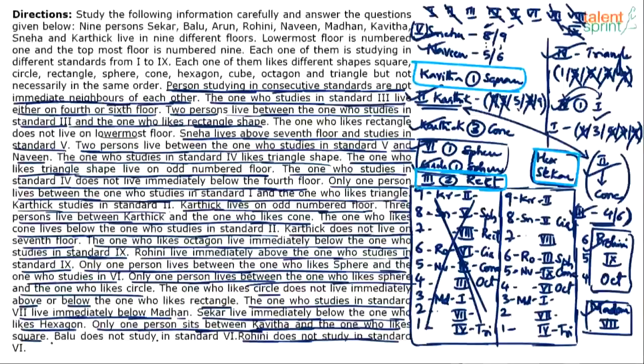These 3 points should help us complete, but you may have to try multiple possibilities, you see, because each one there is giving us 2 possibilities. Kavitha with a gap of 1 and square, see, Kavitha can come here, in that case square will go here, that's possible, right? Kavitha can be taken in the first floor with square here. Kavitha cannot come on second floor. That's the only thing we know. Remember, Kavitha cannot come on second floor.